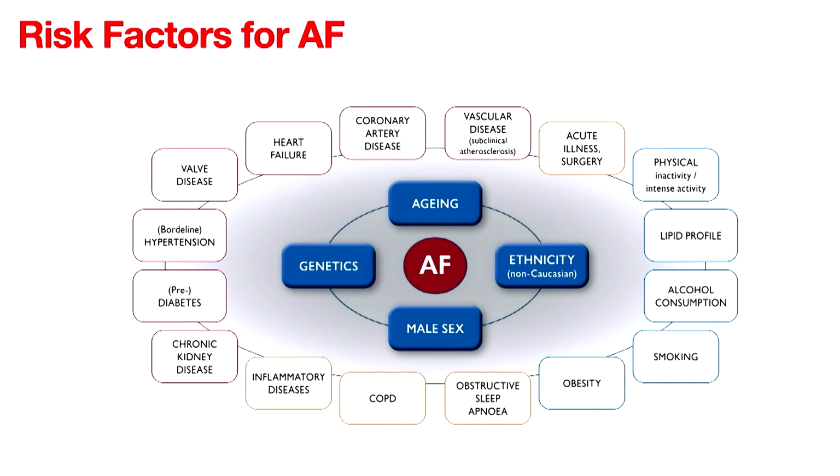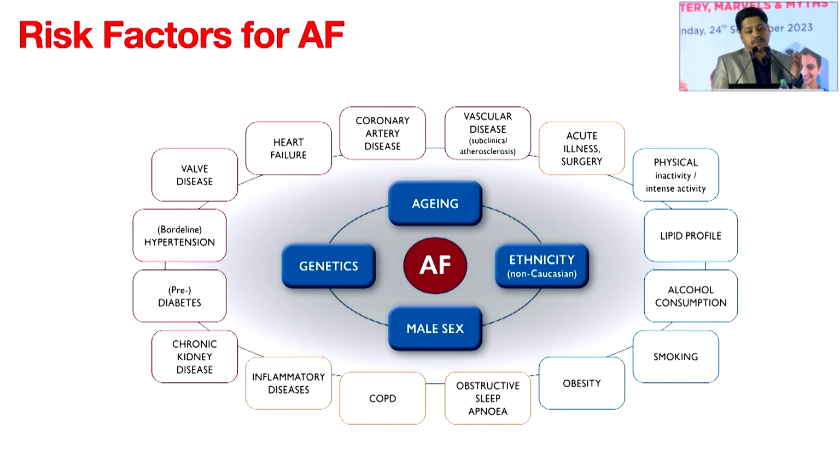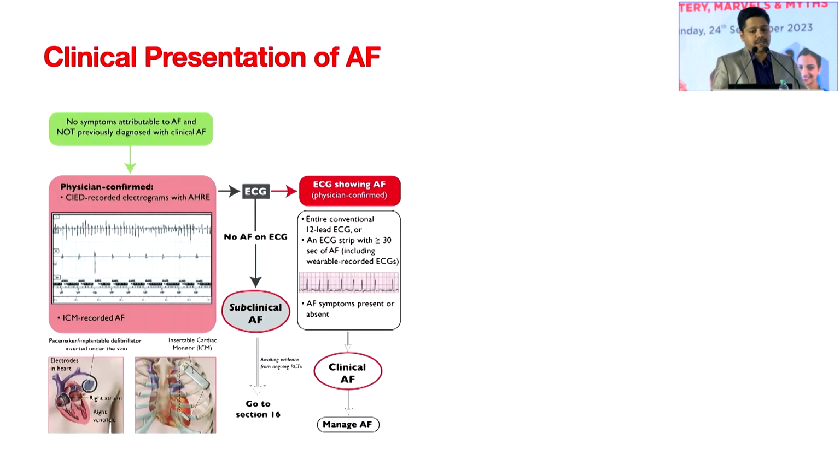The reason is multiple comorbidities, apart from aging, male sex, ethnicity and genetics. Apart from that, there is the increasing incidence and prevalence of non-communicable diseases, which you can see here: hypertension, diabetes, dyslipidemia, obesity, OSA, alcohol, smoking, vascular diseases. Everything contributes to the development of atrial fibrillation. So many factors play a role. That's why we are burdened with this global burden of atrial fibrillation, which puts humongous pressure on the economy.